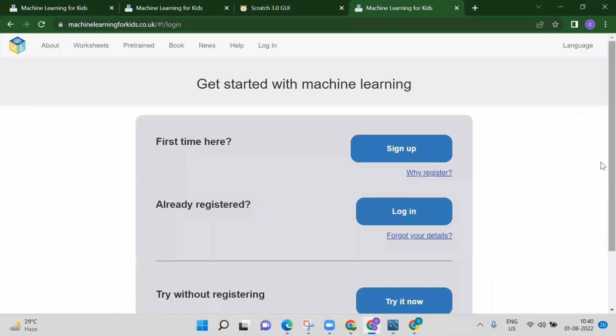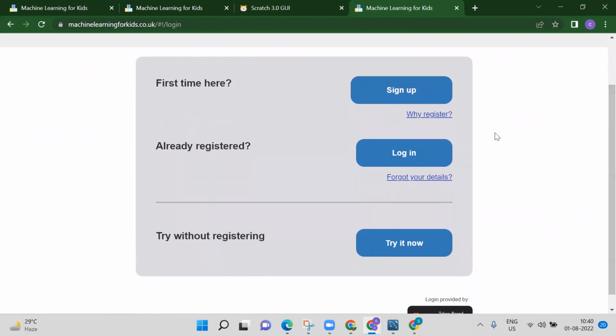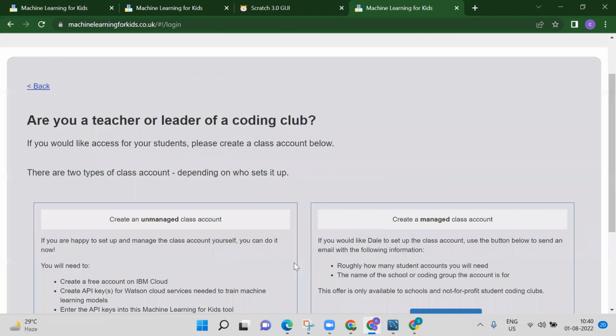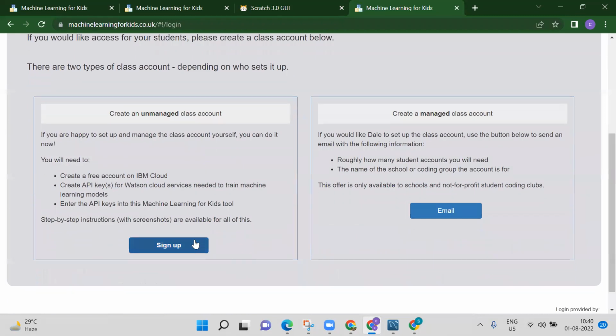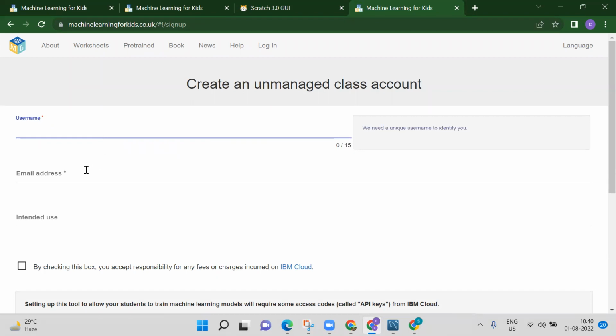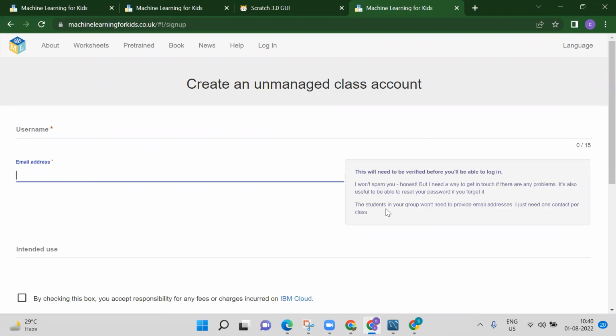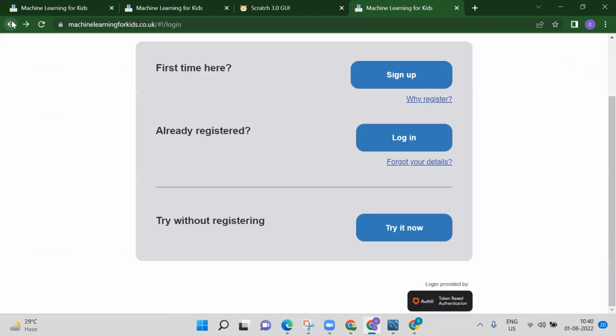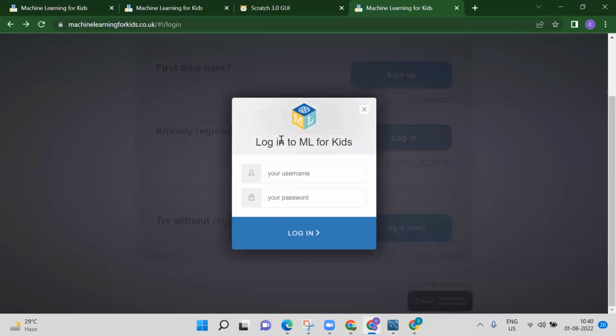It will ask you three things. If you are a first-time user, you need to click on sign up. Over here, click on parent or teacher, now click on sign up. It will ask you to create a username and enter your email address, and then you just click on create account. Or else, if you are already registered here, you can directly log in. It will show you your username, you put in your password and click on login.